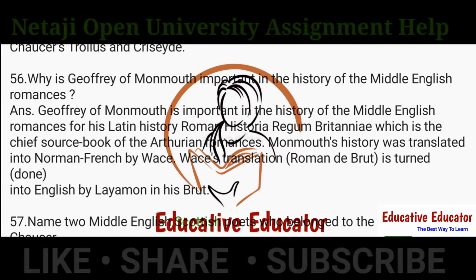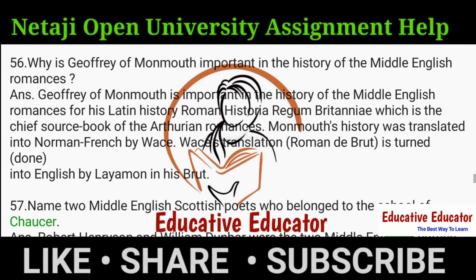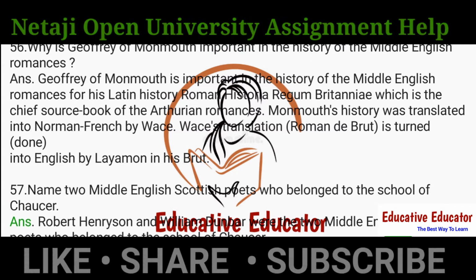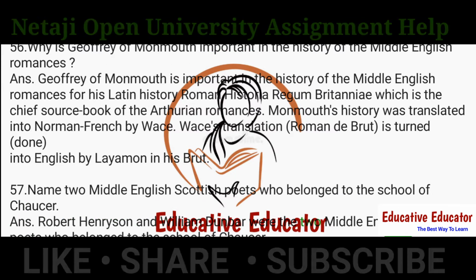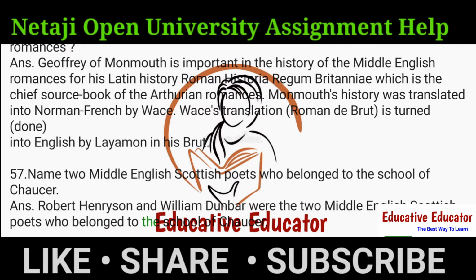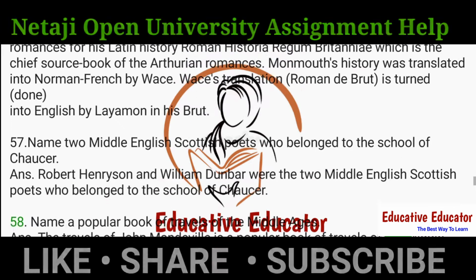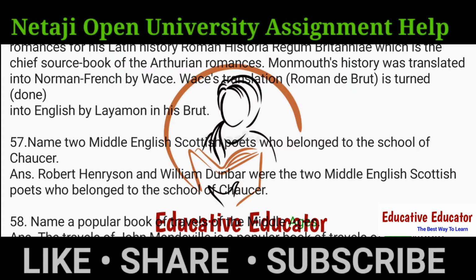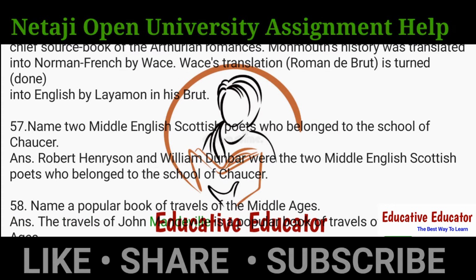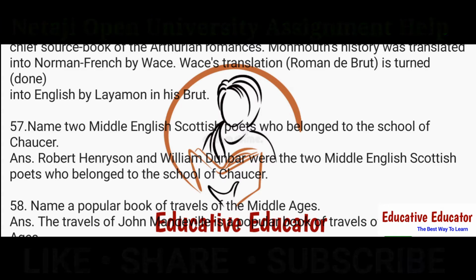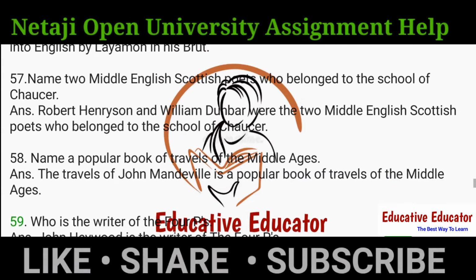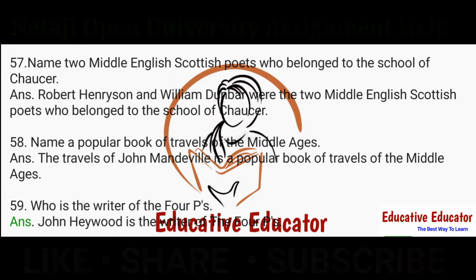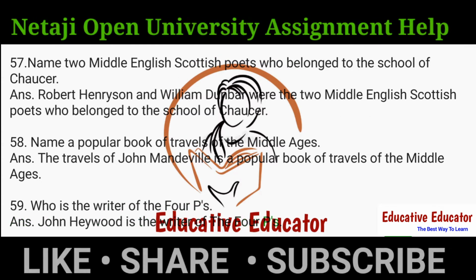57. Name two Middle English Scottish poets who belonged to the school of Chaucer. Ans. Robert Henryson and William Dunbar were the two Middle English Scottish poets who belonged to the school of Chaucer. 58. Name a popular book of travels of the Middle Ages. Ans. The Travels of John Mandeville is a popular book of travels of the Middle Ages. 59. Who is the writer of the Four Ps? Ans. John Heywood is the writer of the Four Ps.